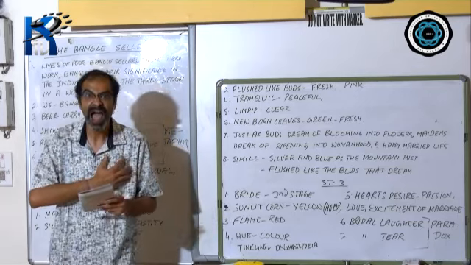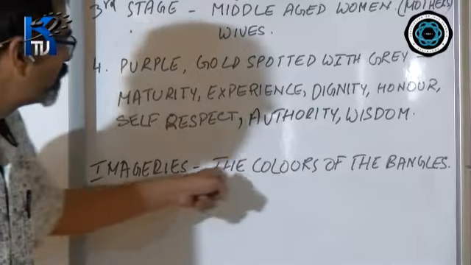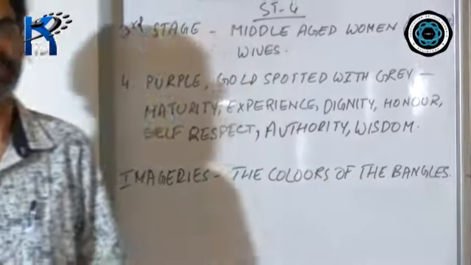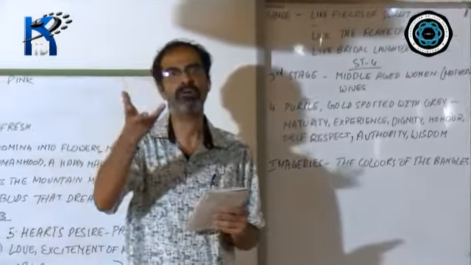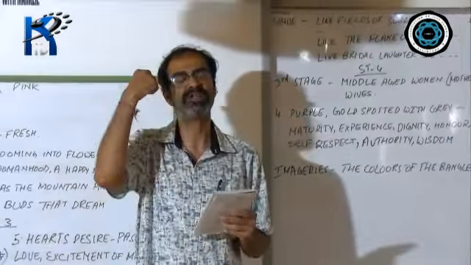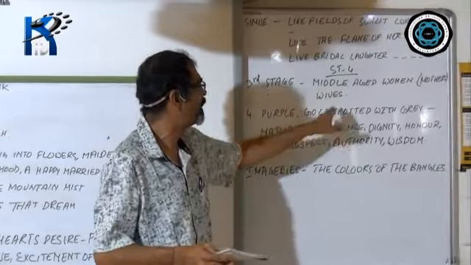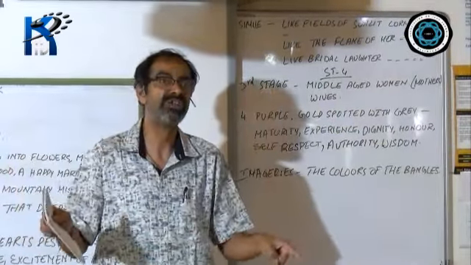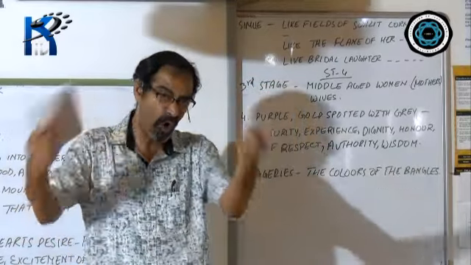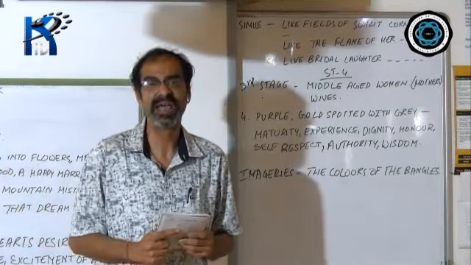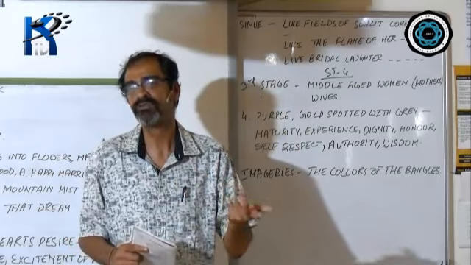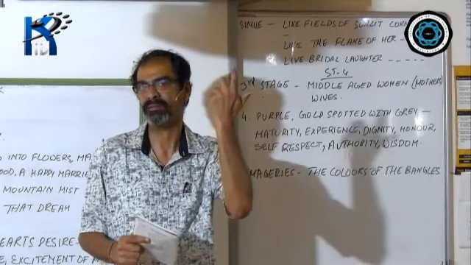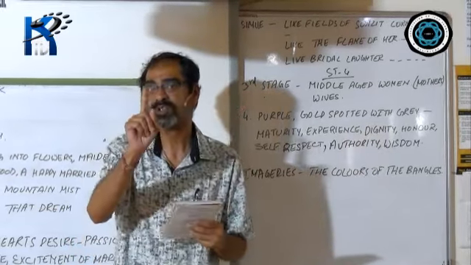The last thing, the last figure of speech, remember imageries. The colors of the bangles described in the poem, be it blue, be it silvery, be it pink, be it green, be it yellow, be it red, be it purple, be it gold spotted with gray, all these are imageries representative of the various stages in the life of an Indian woman. That is what I was telling you.